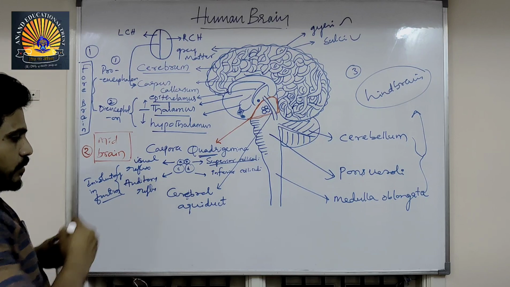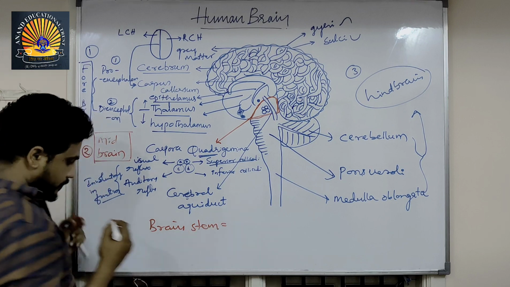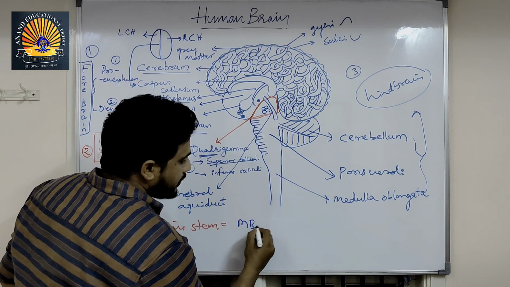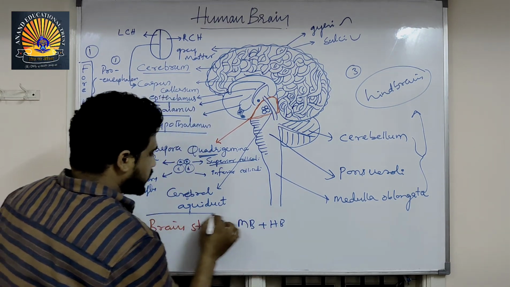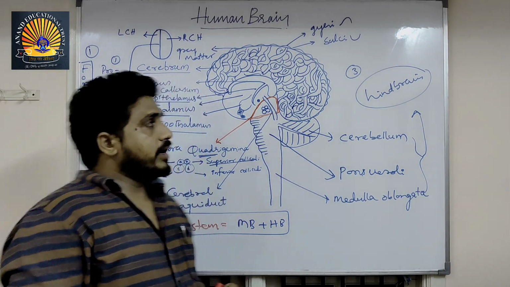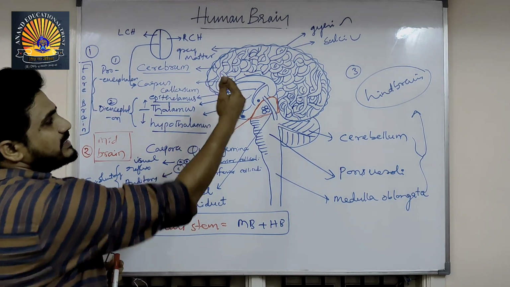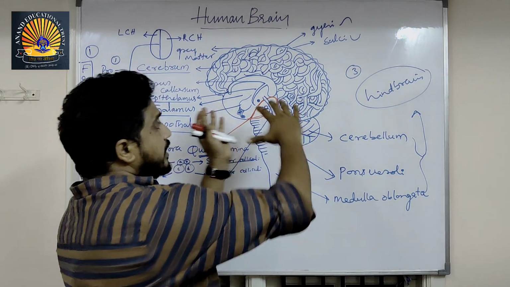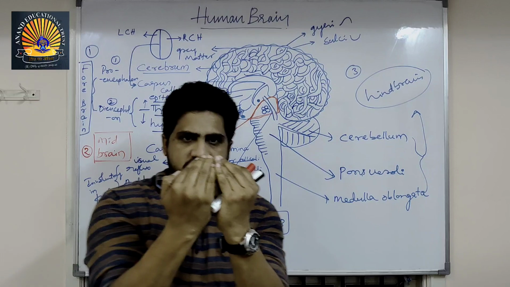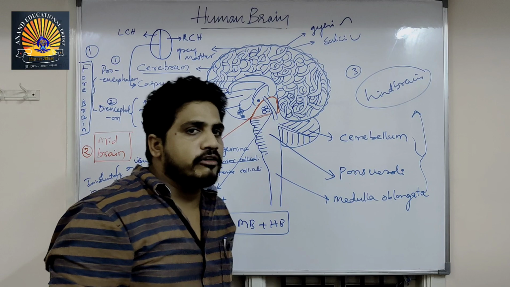Generally, a question comes, what is brainstem? Midbrain and hindbrain together is called brainstem, which supports the brain ventrally. And in the forebrain, ventrally there are olfactory lobes. In this section, you cannot see the ventral side. If this is the structure, then below this, on this side there are 2 lobe-like structures present. They are called olfactory lobes.